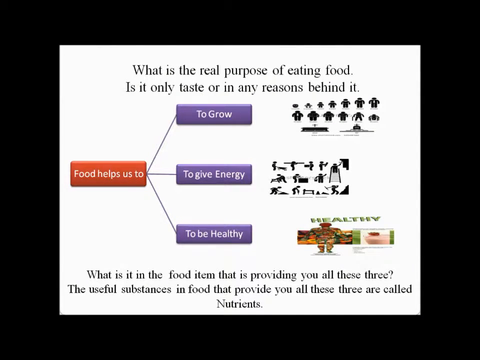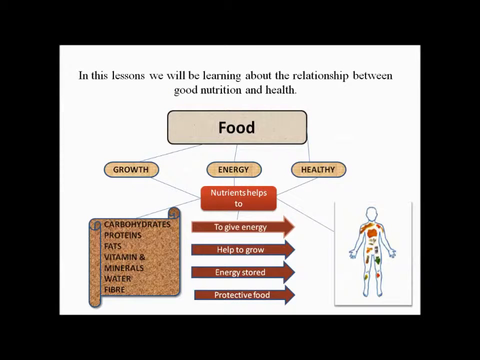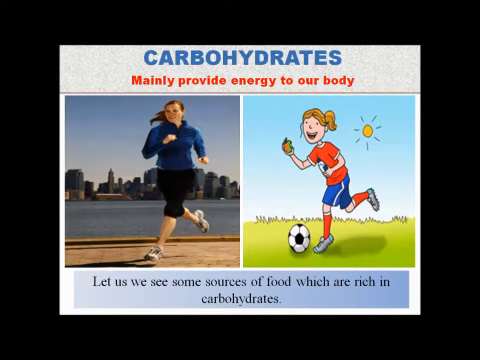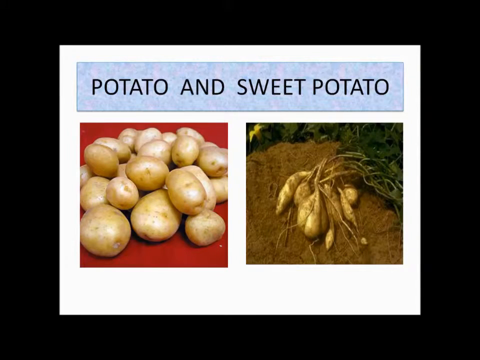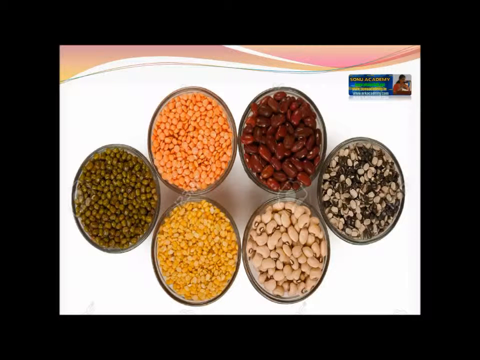Let us see what is the real purpose of eating food. Is it only tasty or is there any reason behind it? The food helps us to get energy, to grow and to be healthy. The useful substances in food that provide all these three are called nutrients. Let us see what carbohydrates are. Carbohydrates and fats give us energy to work and play. Examples: rice, wheat, sweet potato, pulses, sugar and bananas have plenty of carbohydrates.